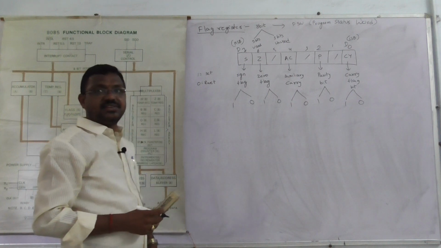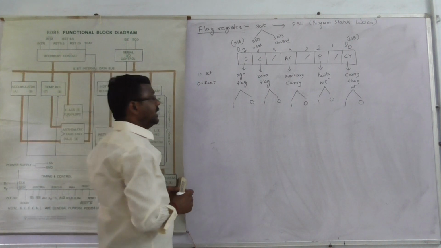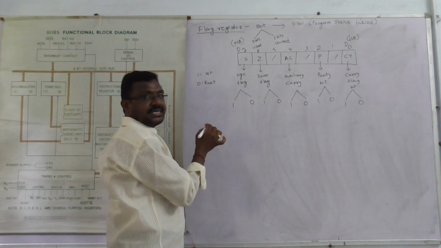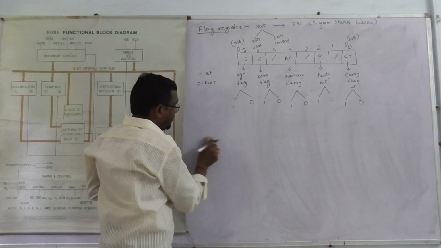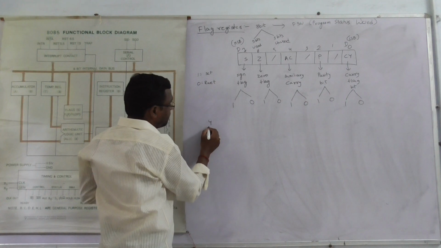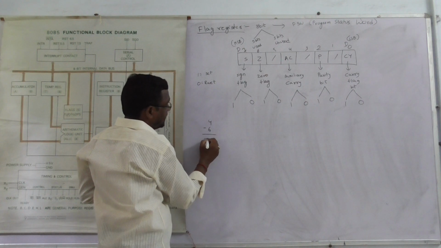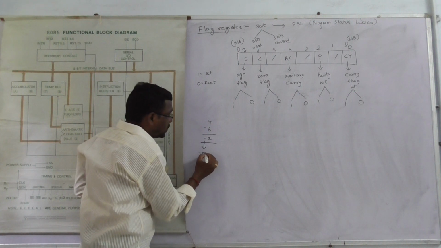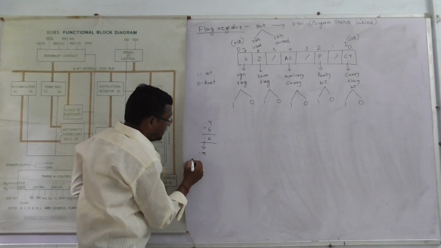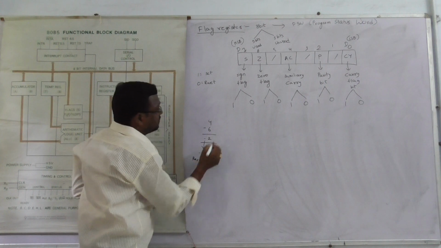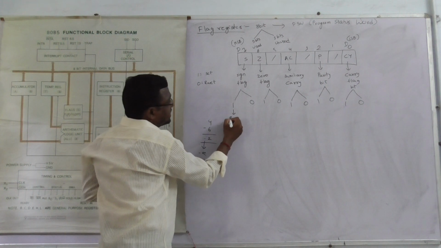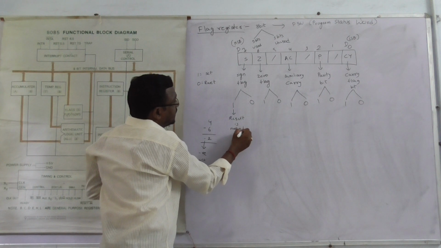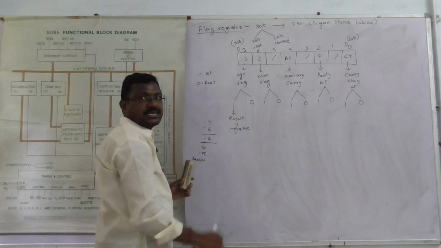In which condition is the sign flag in reset position? The sign flag is in set position if the result is negative. For example, 4 minus 6, the result is minus 2. Here the result is negative, so the sign flag is in set position.